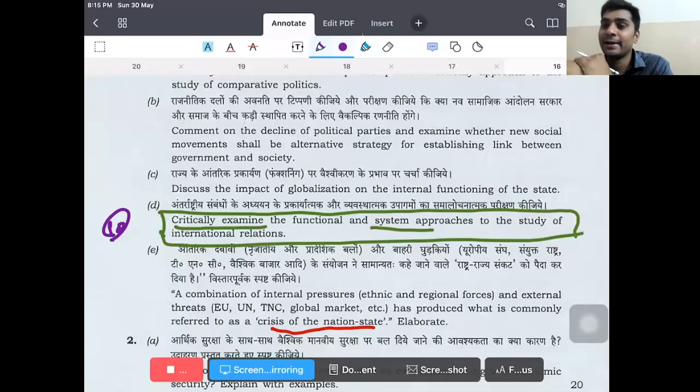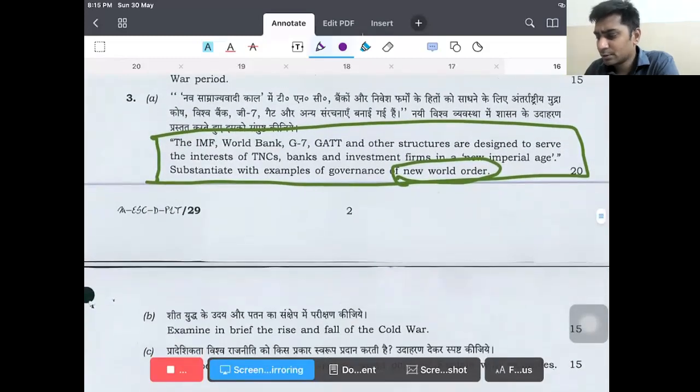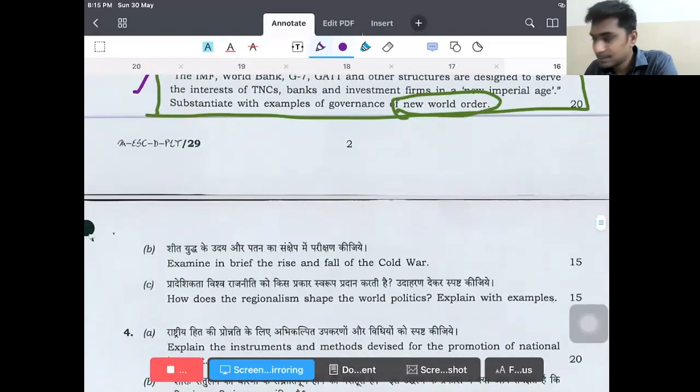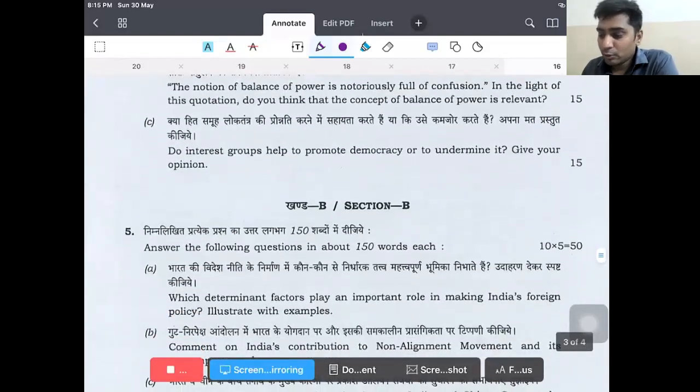As a result, they have taken the inspiration from David Easton, and Morton Kaplan is the person who has come up with systems approach, and Morton Kaplan has given 8 classifications in his international politics. This Morton Kaplan, I said I'll discuss further, but this is a question that is there. See this question again, the application oriented question. So I think you are getting my point, what I wanted to say.